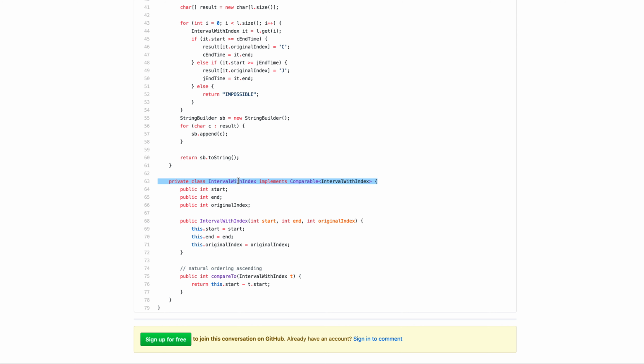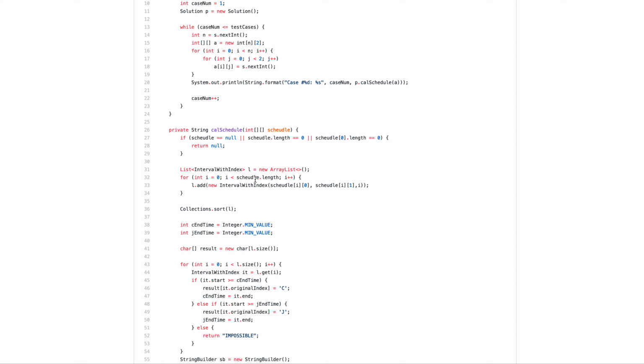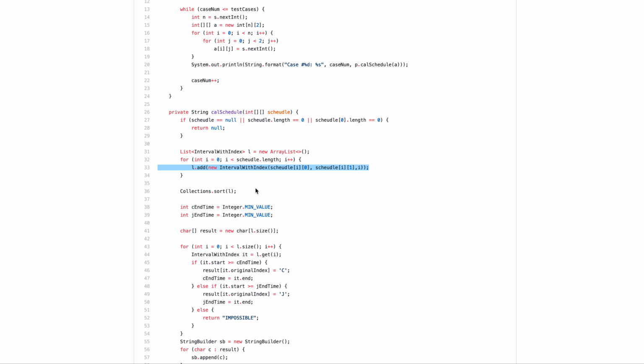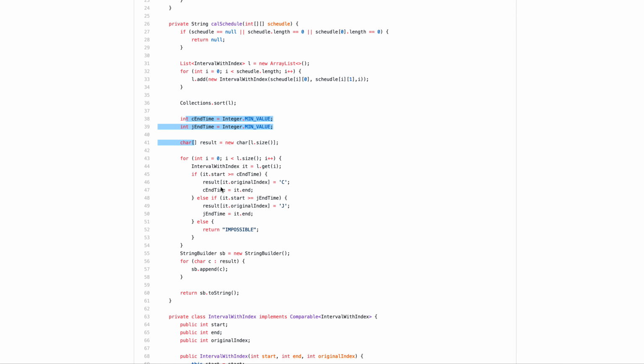When I define my interval, I have the start and end. This is very usual. I also recorded the original index in here and then sorted by the start time. So once I create the interval, I have the start and end time, and also the original index. Now I sort. So I have the initial value of C's end time and J's end time. C and J are basically two persons.